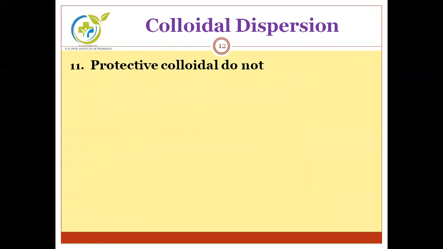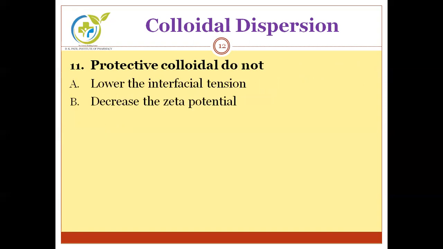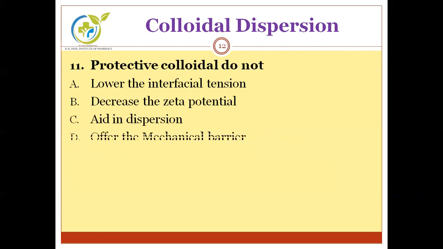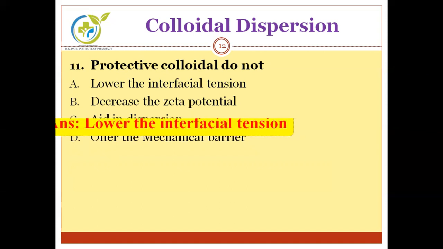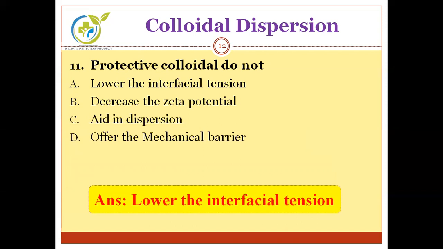Next question. Protective colloids: A, do not lower the interfacial tension; B, decrease the zeta potential; C, aid in dispersion; and D, offer a mechanical barrier. We have to find out what protective colloids cannot do. The correct option is lower the interfacial tension. That means protective colloids are not able to lower the interfacial tension.